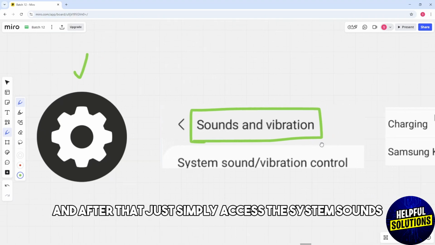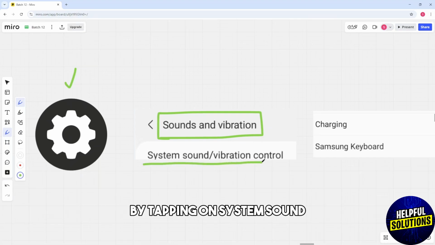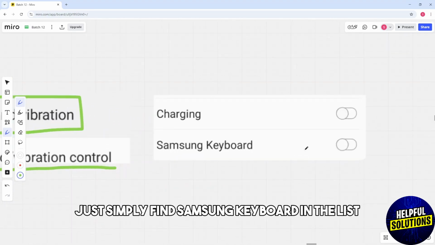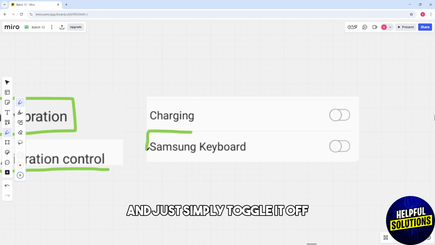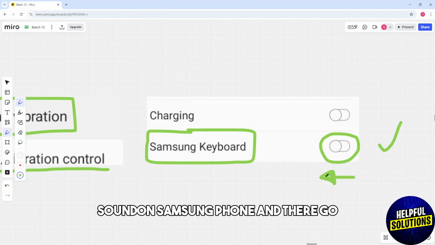And after that, just simply access the system sounds by tapping on system sound slash vibration control. And from there, just simply find Samsung keyboard in the list and just simply toggle it off. And from there, guys, you should be able to remove keyboard sound on Samsung phone.